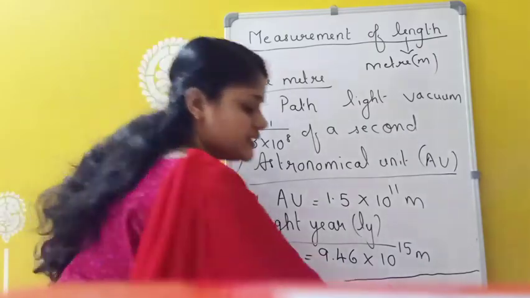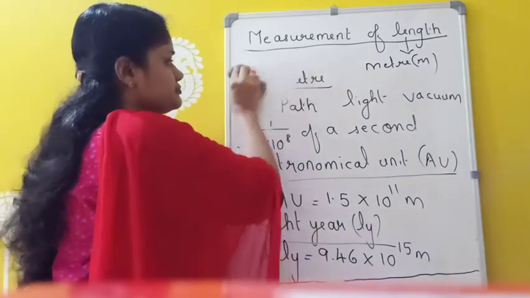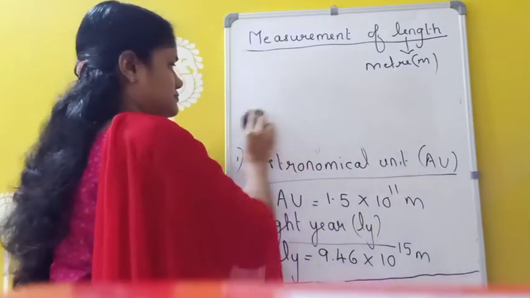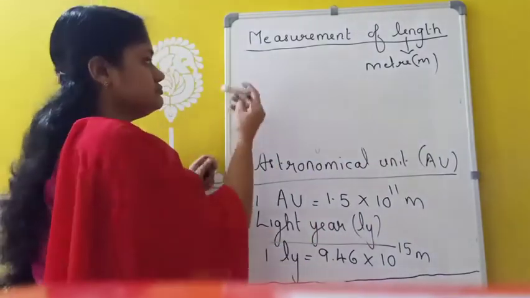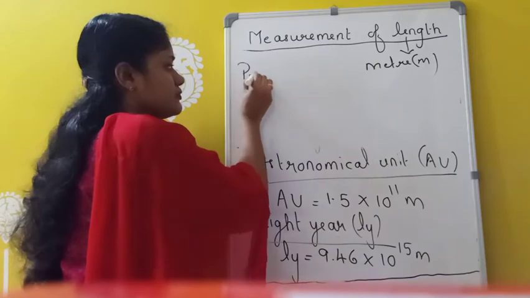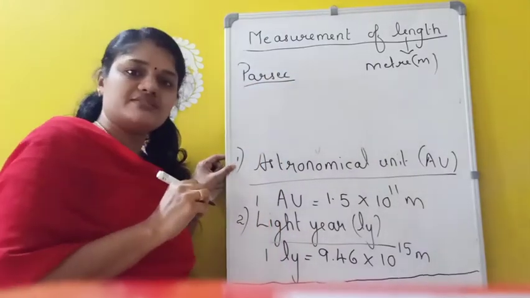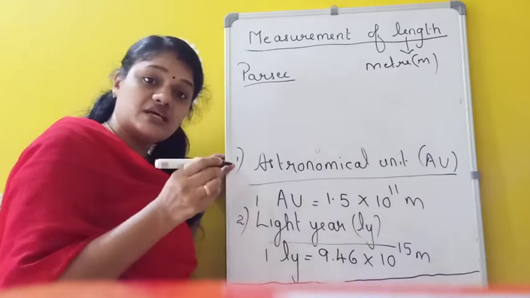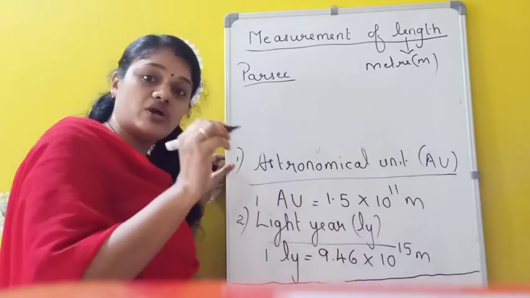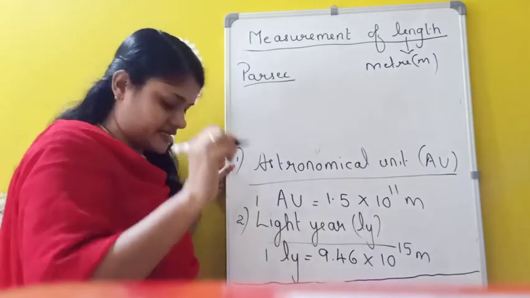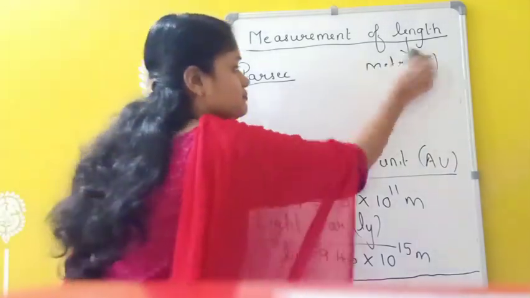Then the third one is parsec. 1 parsec is the distance at which an arc of length 1 astronomical unit subtends an angle of 1 second. So I will be drawing here.